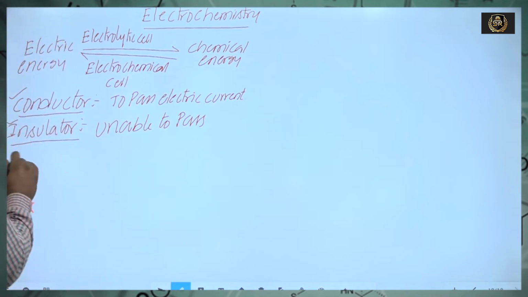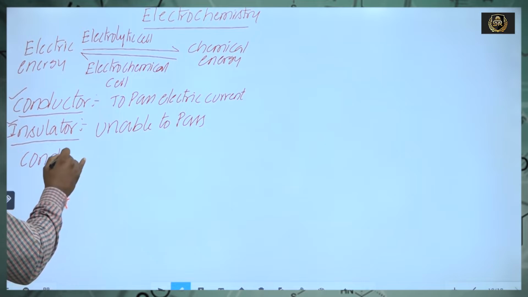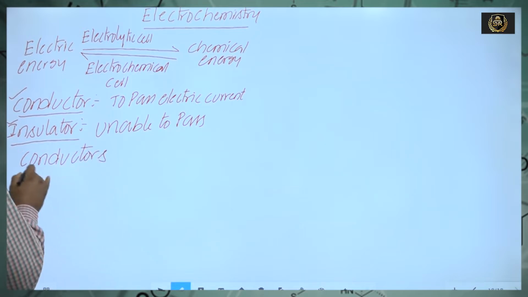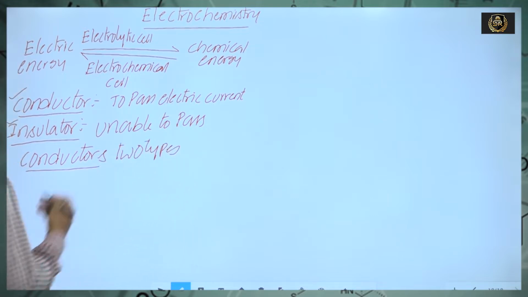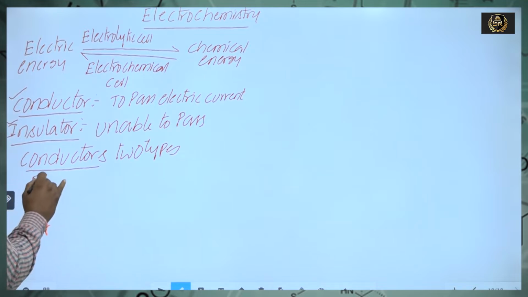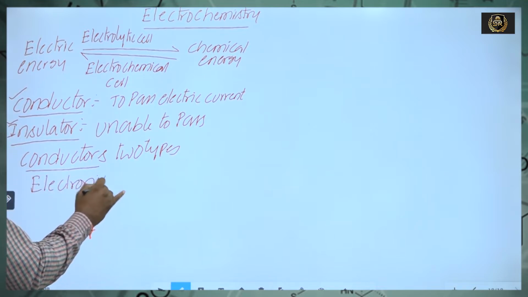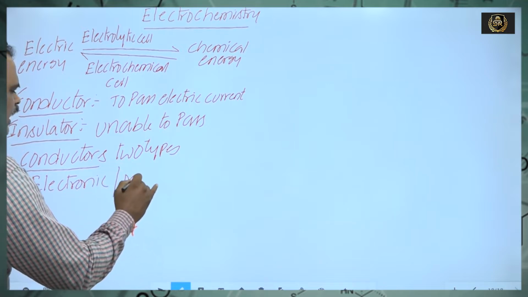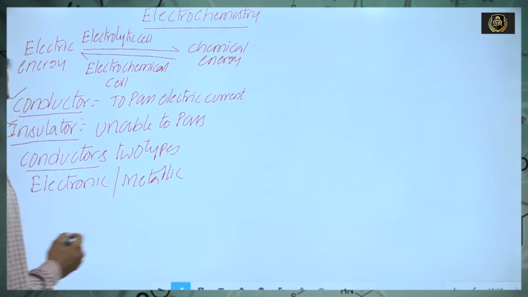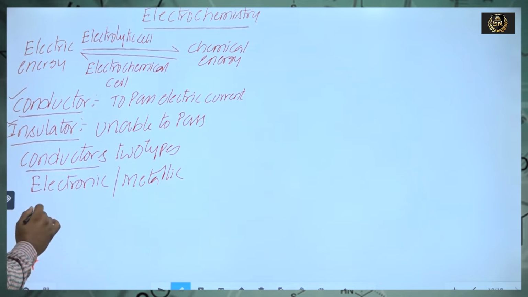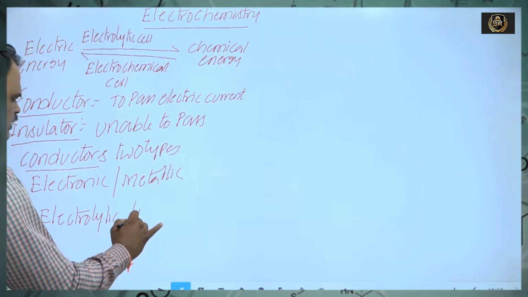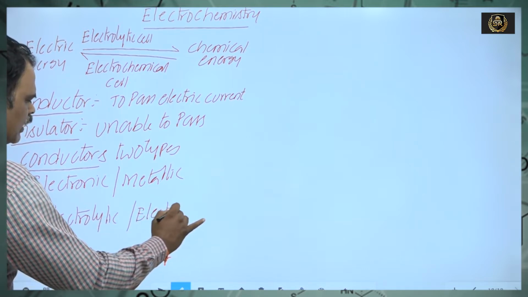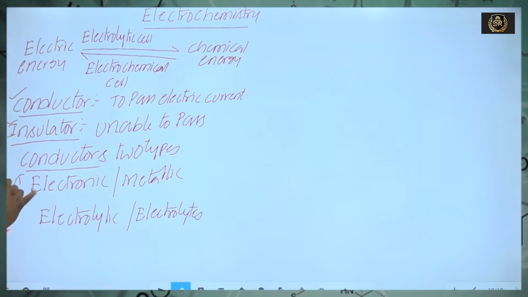Okay. Now, conductors are mainly two types.